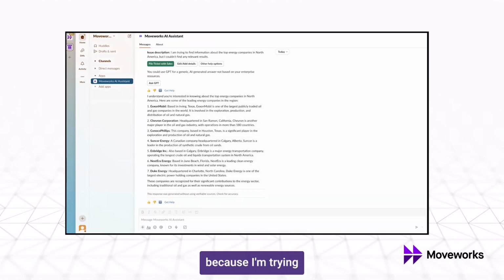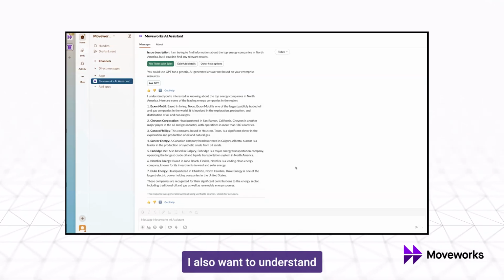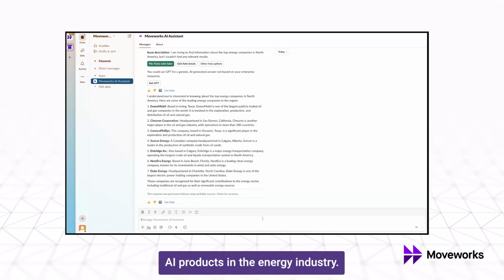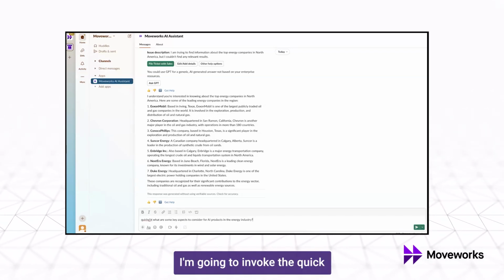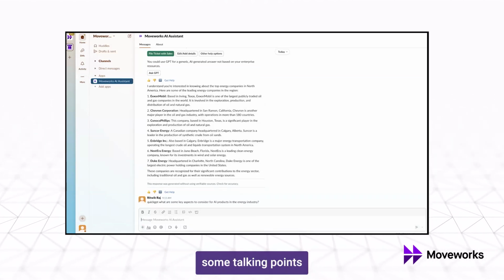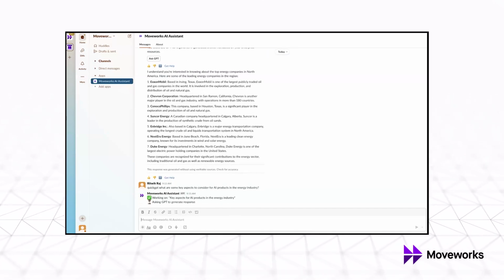Now, because I'm trying to pitch an AI solution, I also want to understand what are the considerations for AI products in the energy industry. So here, let me do something different. Here, I'm going to invoke the Quick GPT plugin directly and ask GPT to give me some talking points and some things to consider as I'm pitching my solution.